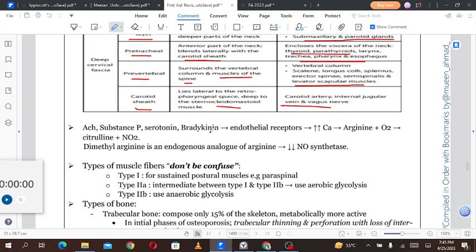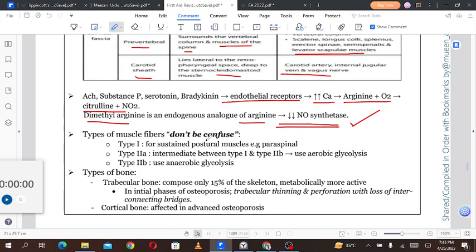Acetylcholine, substance P, serotonin, bradykinin will act on the endothelial receptor and increase the calcium. Arginine plus oxygen will lead to the formation of citrulline plus nitric oxide. It is not NO2, it is NO basically. So it is nitric oxide production. Dimethyl arginine is an endogenous analog of arginine that decreases the nitric oxide synthetase. So if we give dimethyl arginine, that is an endogenous analog of arginine, it decreases the activity of nitric oxide synthetase.